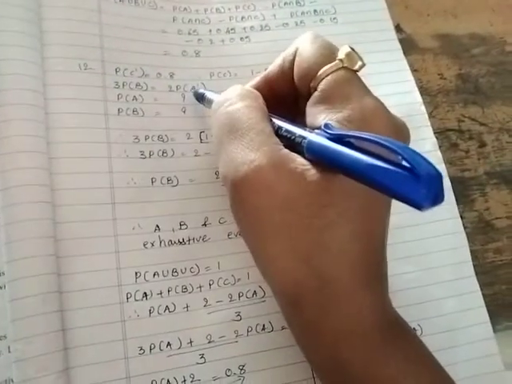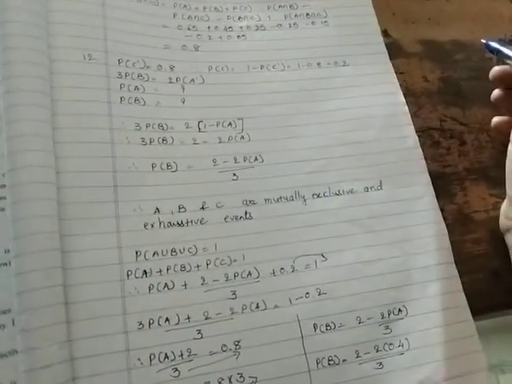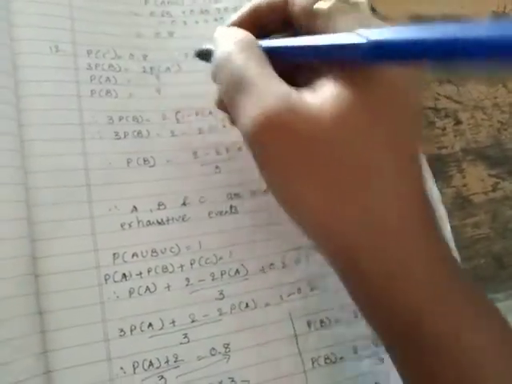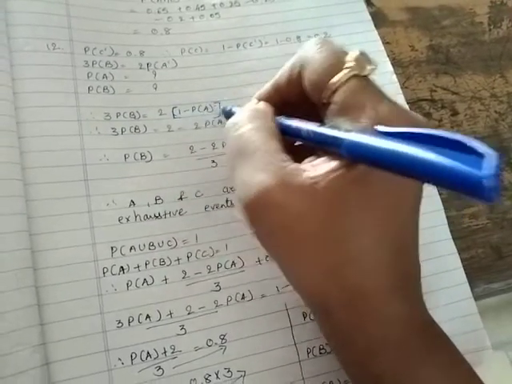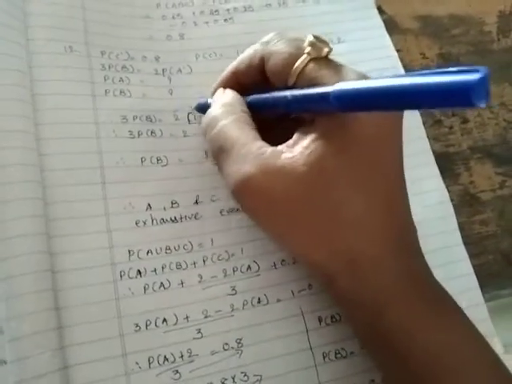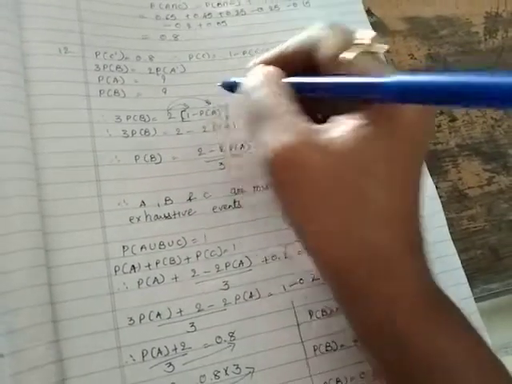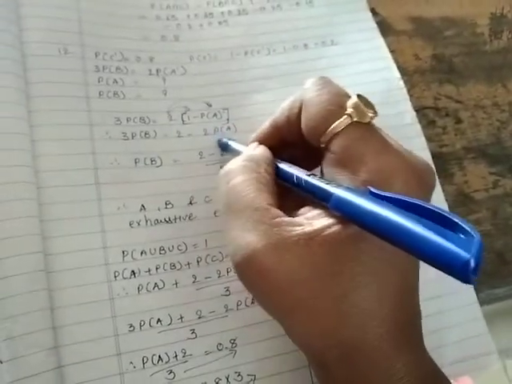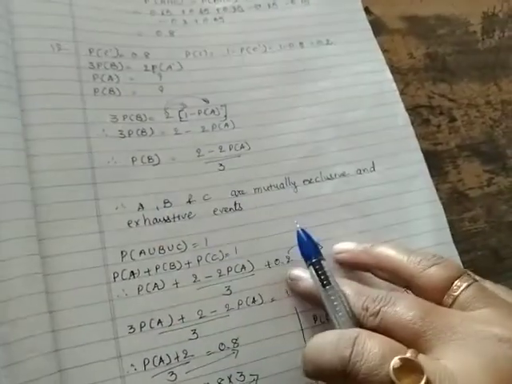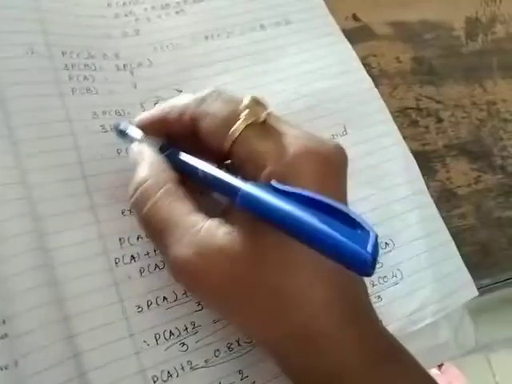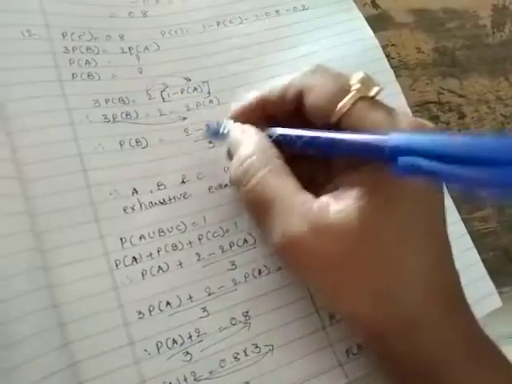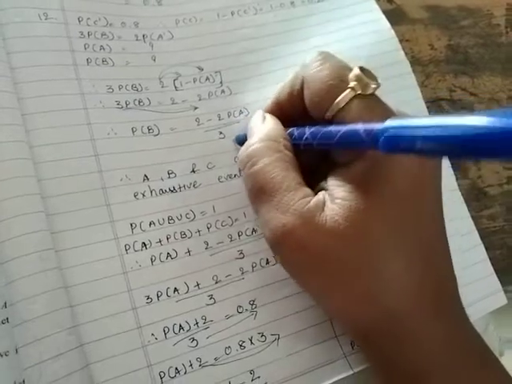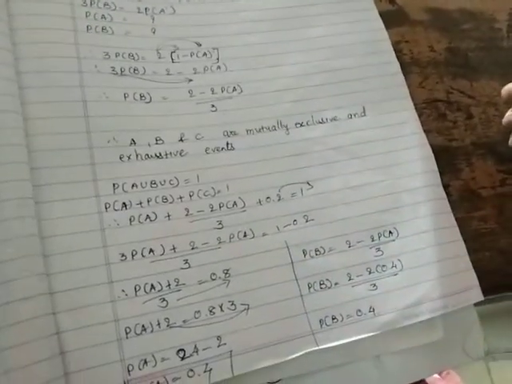3 P of B is equals to 2 P of A dash. We will simplify this further. First of all, dash means 1 minus P of A. So 3 P of B is equals to 2 into bracket 1 minus P of A. We multiply the 2 inside the bracket. 3 P of B is equals to 2 minus 2 P of A. So P of B is equals to, now take this 3 into the division, 2 minus 2 P of A upon 3. Now we will not simplify this further.